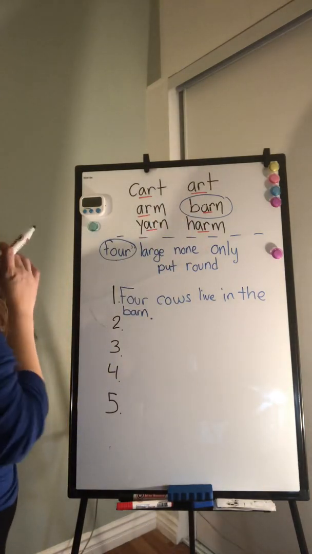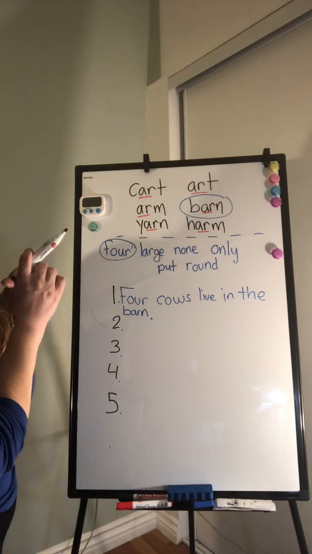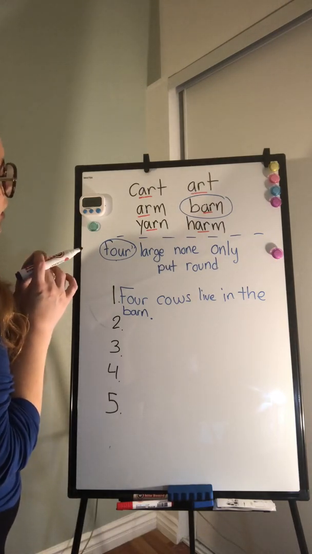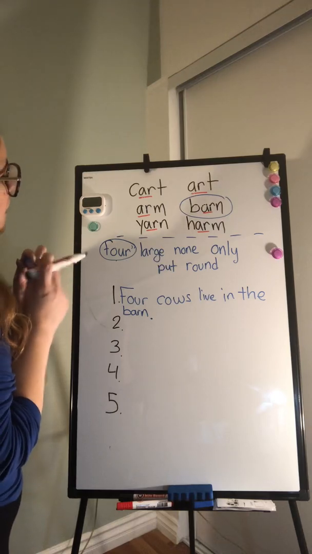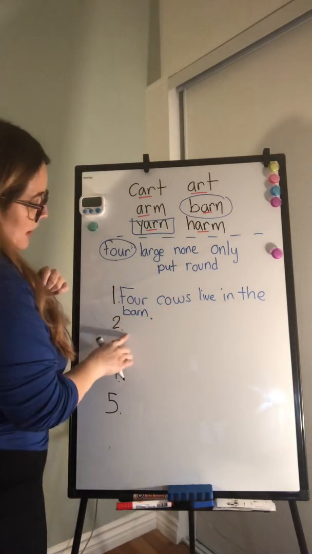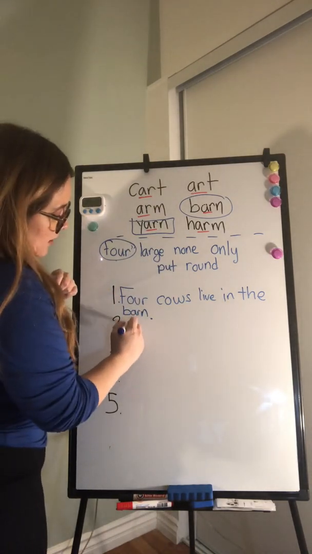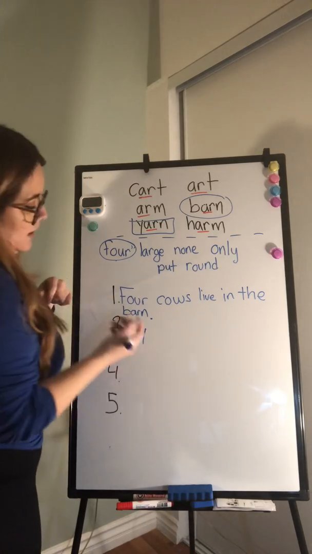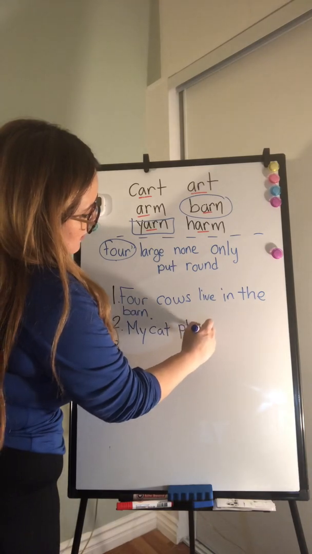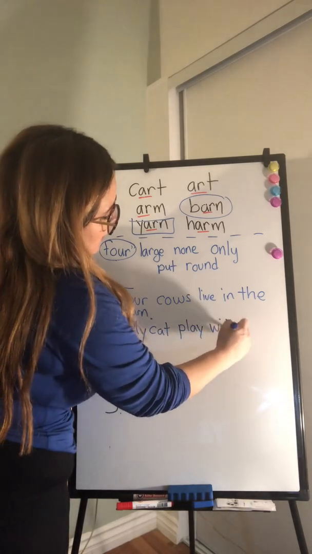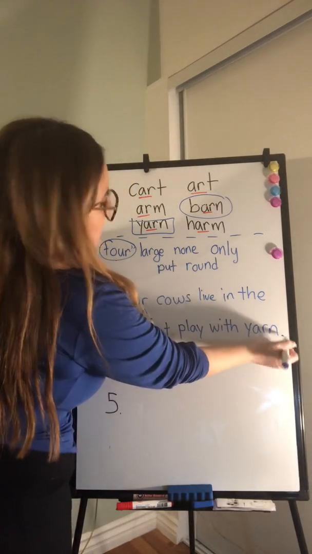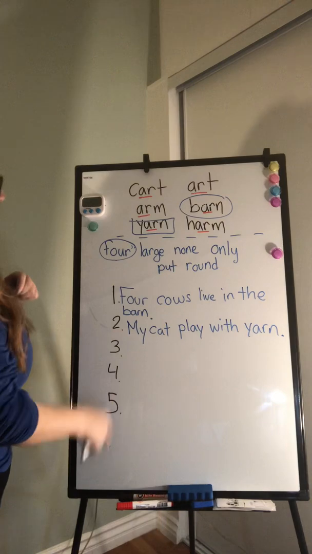Maybe now I'm gonna use, let's see, arm, large, none, only. I'm gonna use yarn. So I might say something, my sentence needs to begin with a capital letter. My cat plays with yarn, period. Okay, now I need 3 more sentences.